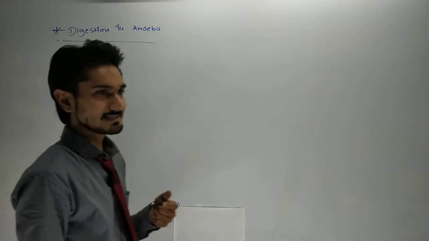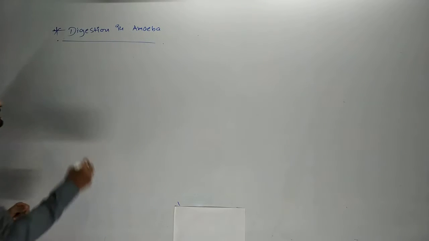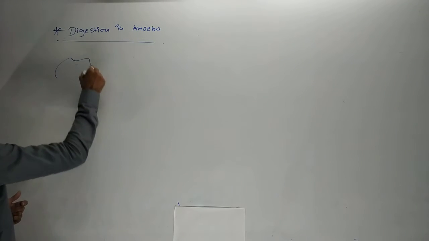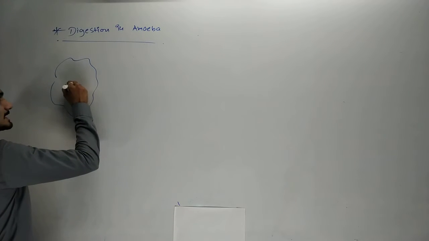So first of all, what is amoeba? We can say that it has no fixed shape or structure in its body. If you want to draw the amoeba, you can draw it very easily. This is the amoeba. Okay, it consists of a cell. This is the cell.